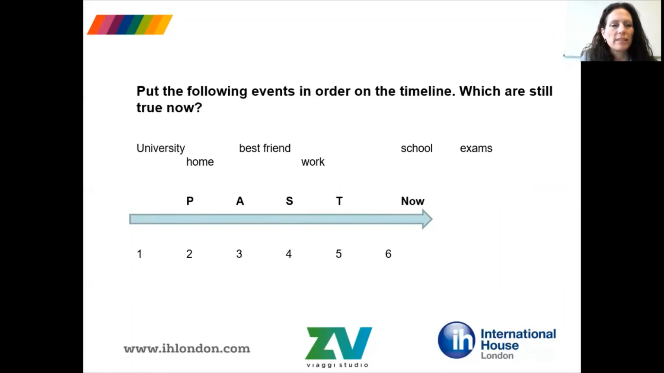So which event happened first? Which event is number 1? Which event is number 2? Which event is number 3, etc. You can just make a note in your notebooks again.